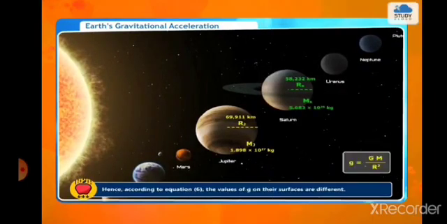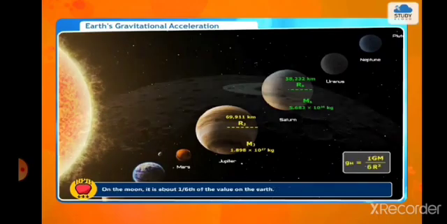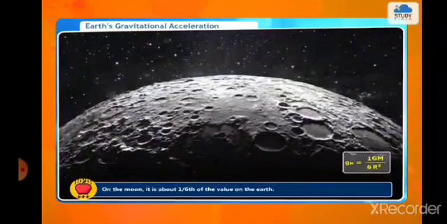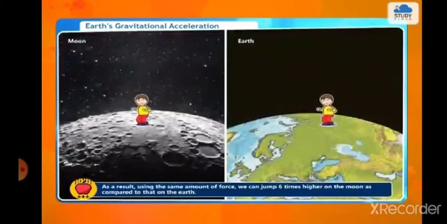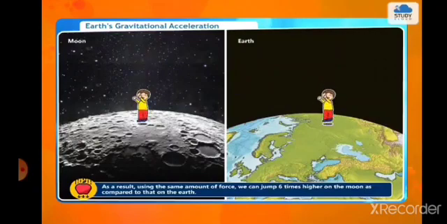Every planet and satellite has a different mass and radius, hence according to equation 6, the value of g on their surfaces is different. On the moon, it is about 1/6 of the value on the earth. As a result, using the same amount of force, we can jump 6 times higher on the moon as compared to that of the earth.